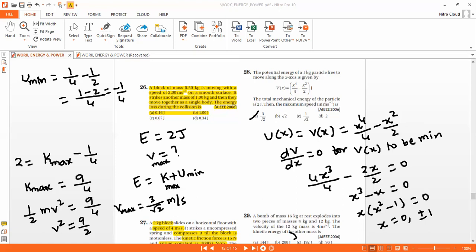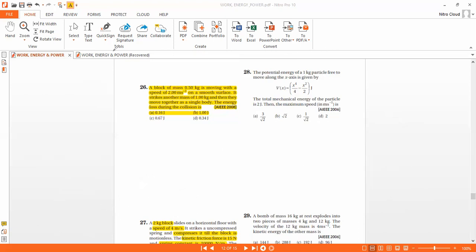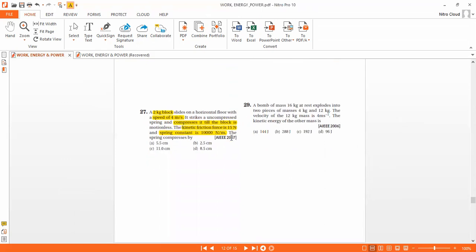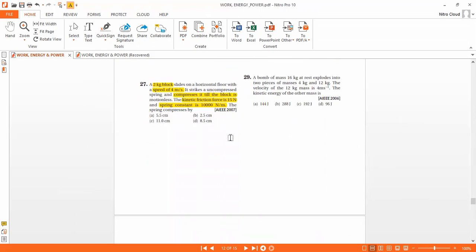Completed, sir. Completed. Next one is a bomb of 16 kg at rest explodes into two pieces, 4 kg and 12 kg.